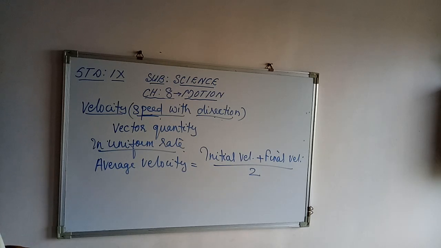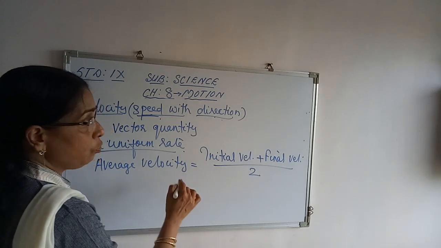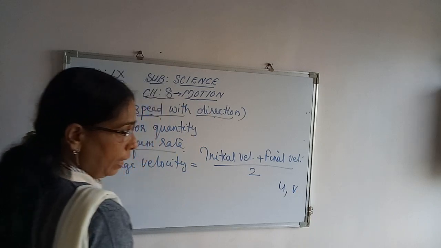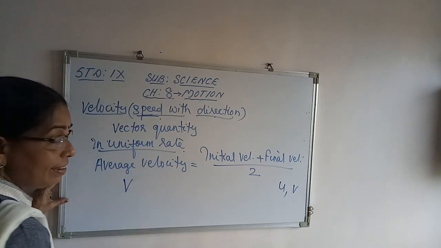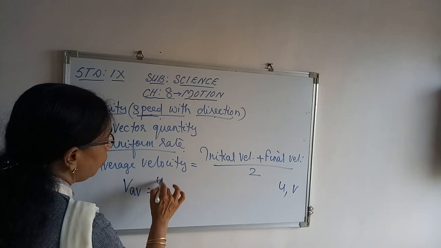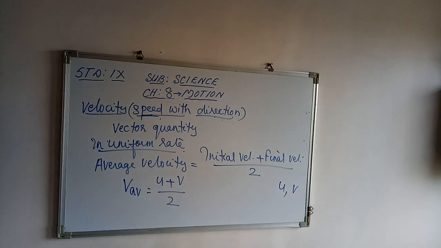And mathematically, how can you express this? If the initial velocity of an object is u, and the final velocity is v, then we can write it mathematically as v average is equal to u plus v upon 2. This is how we can calculate the average velocity. Is that clear to you?